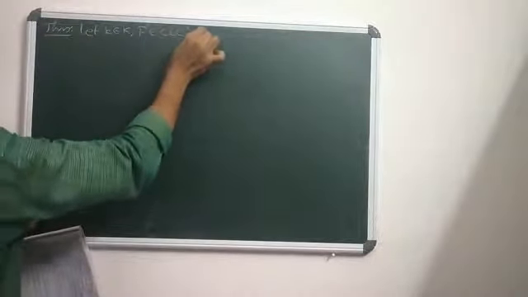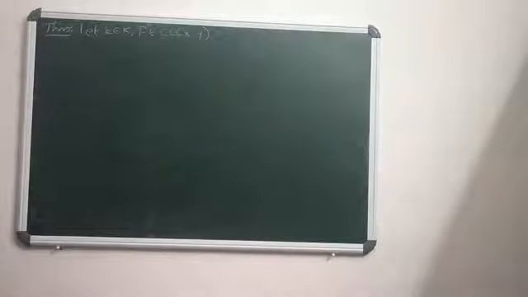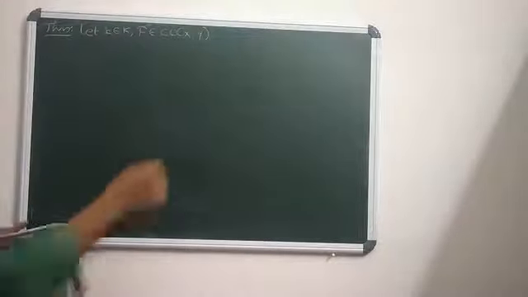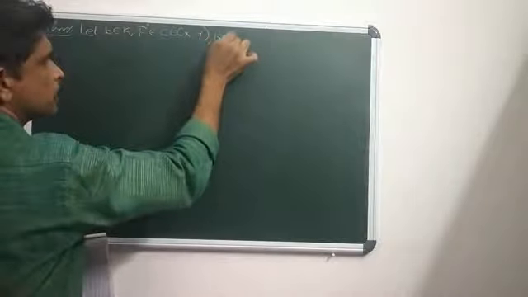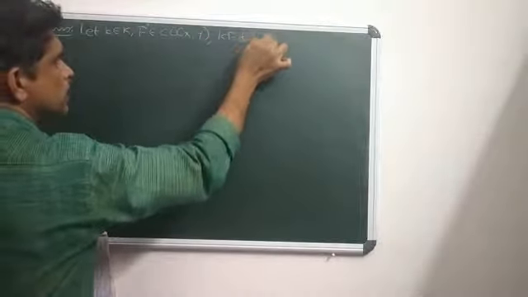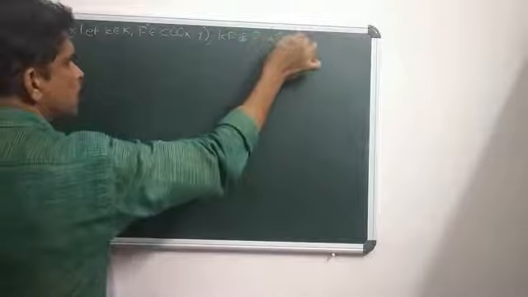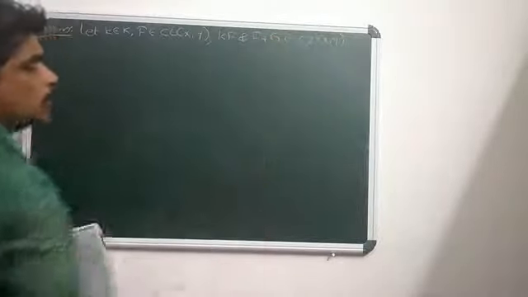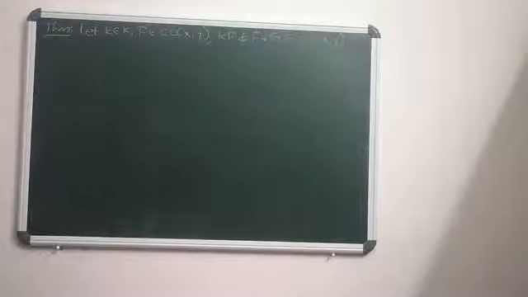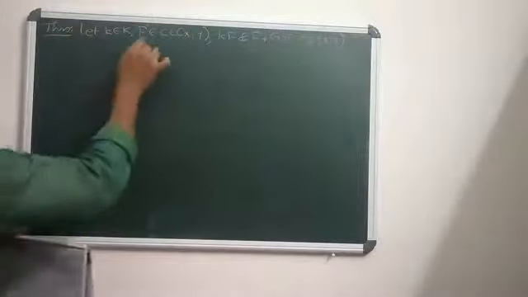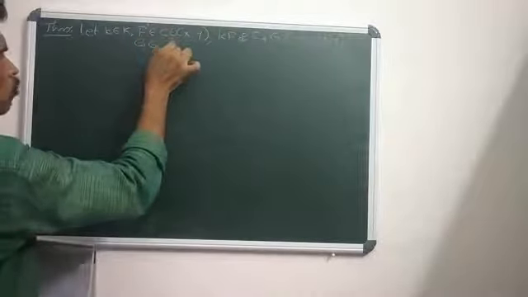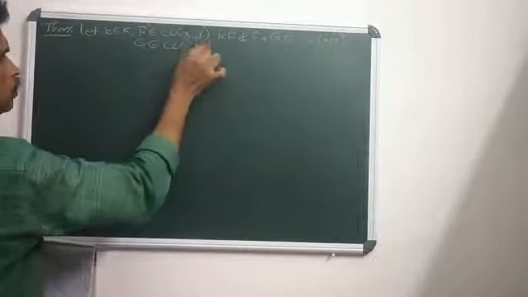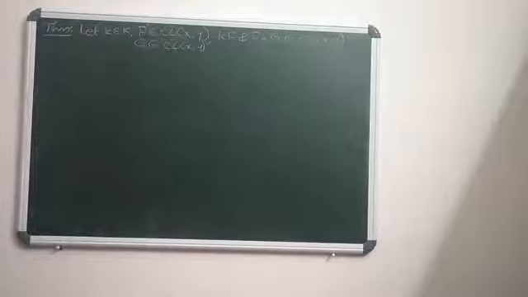CL(X,Y) means the set of all compact linear maps from X to Y. Then KF, and if F plus G, where G also belongs to CL(X,Y), then F plus G also belongs to CL(X,Y). This is our first result.